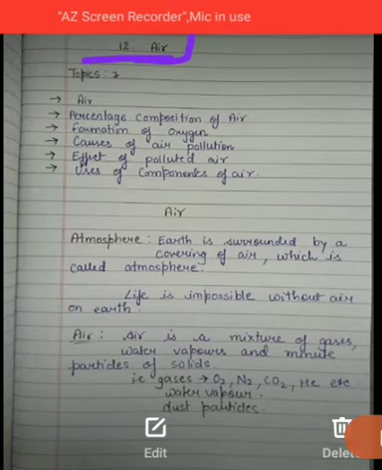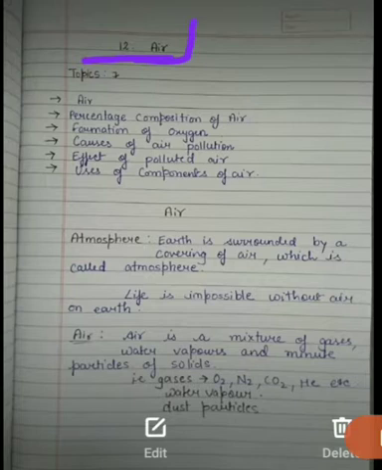Earlier to this we have completed water and we have done the exercise of this chapter. Now we will discuss about air. So students, this is a very important chapter from our social point of view also. So let's start. In this chapter we have to study these topics.